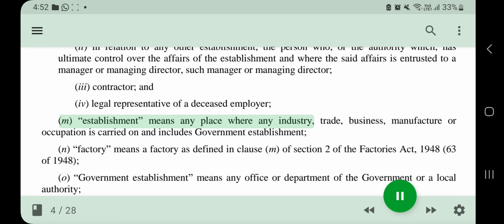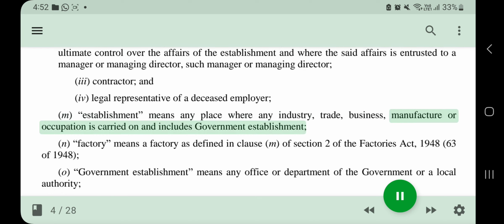M. Establishment means any place where any industry, trade, business, manufacture or occupation is carried on and includes government establishment.